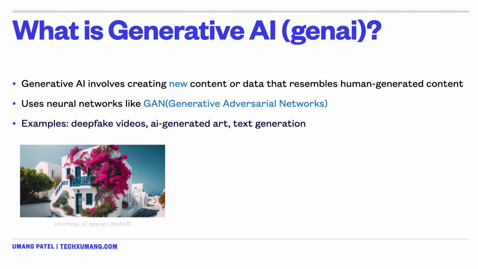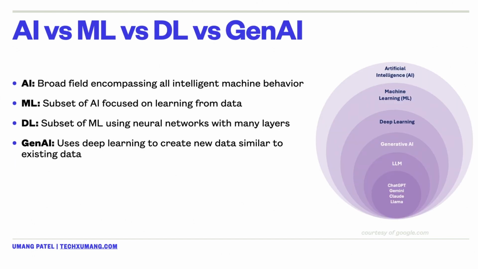And then if we talk about some of the differences between AI, ML, DL, and Gen AI. So again, to recap, artificial intelligence is the overarching field which involves creating machines which are capable of intelligent behavior. And then we have machine learning or ML. This is the subset of AI, sorry, that focuses on building algorithms that can learn from and make predictions on data.